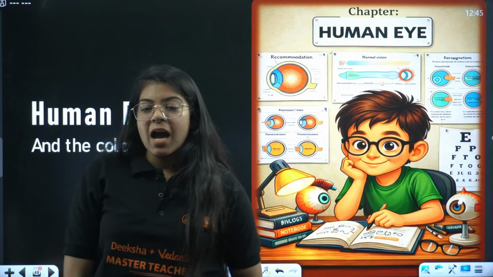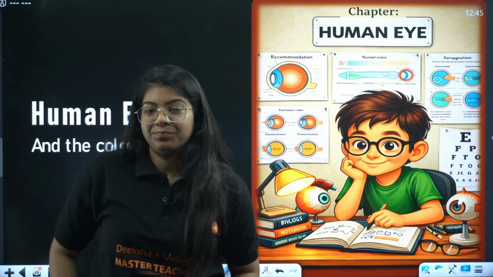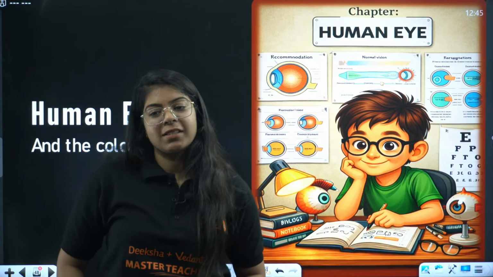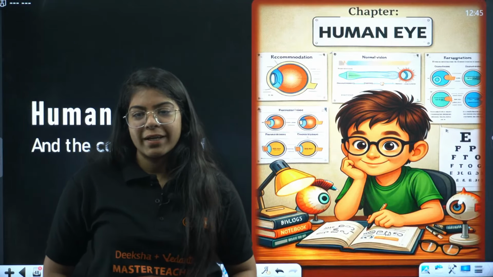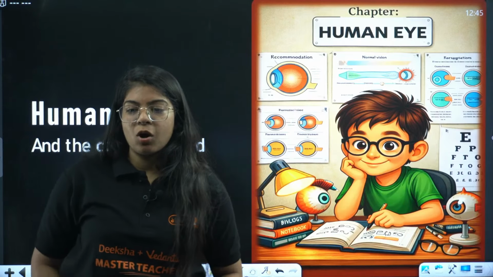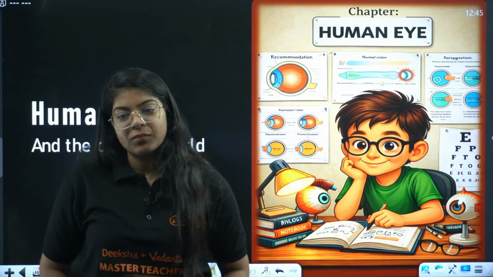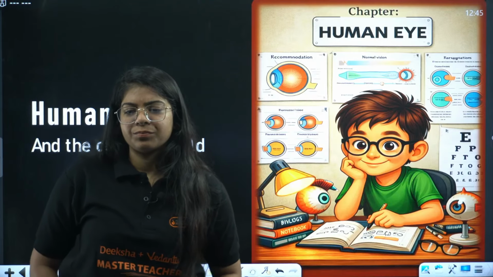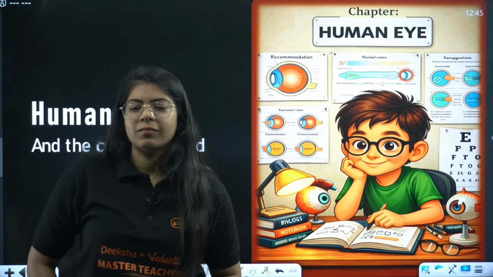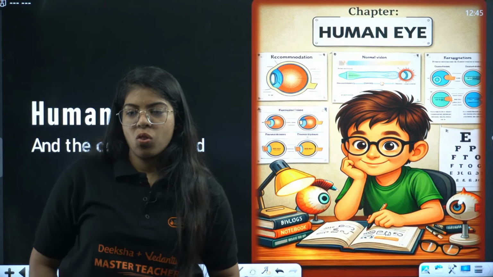Okay, we are done with the chapter light. Everyone understood the whole chapter of light? We are moving to the chapter human eye.